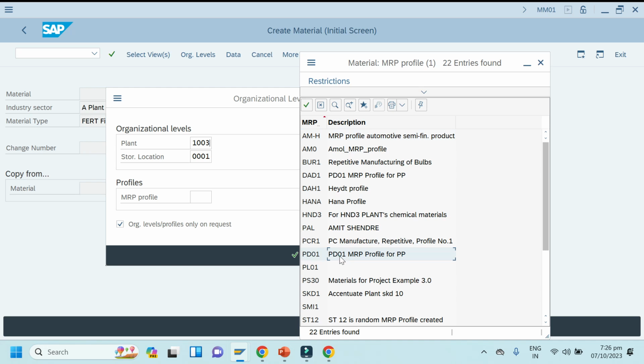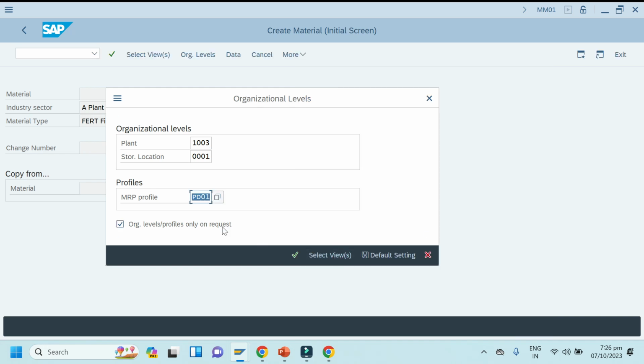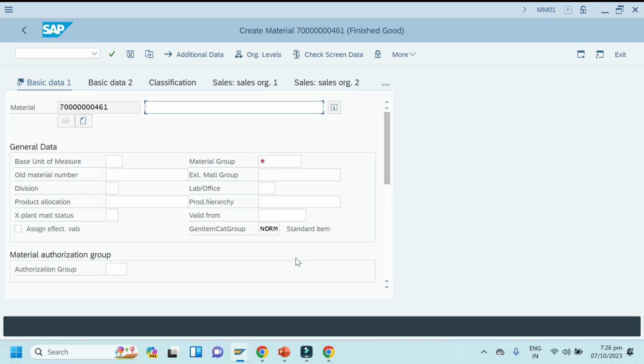PD01, this one. Click continue. Okay, so I am assuming it here like final material of car something. Okay, basic unit, piece, material group, just take it anything. We'll go to here, main thing is MRP profile, MRP view. Okay, so click enter. It's not working.